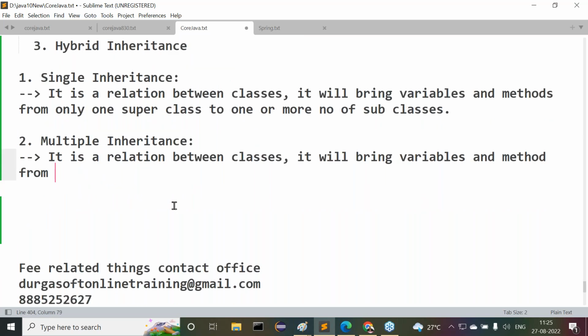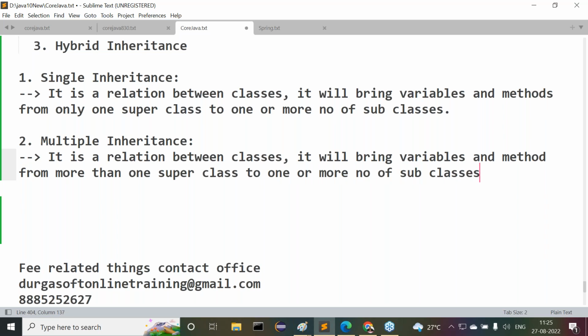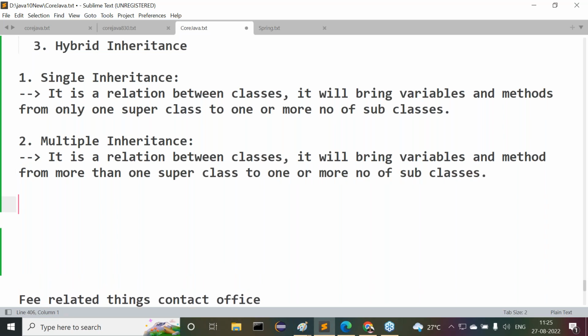It will bring variables and methods from more than one superclass to one or more subclasses. Got my point or not? This is exactly the meaning of multiple inheritance.